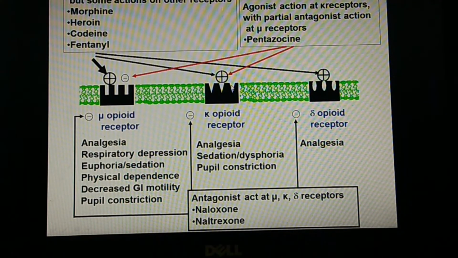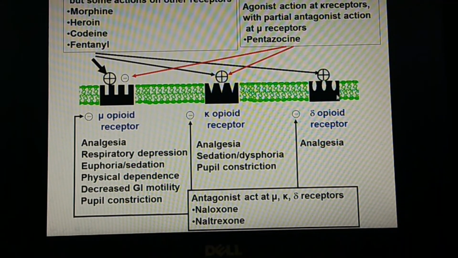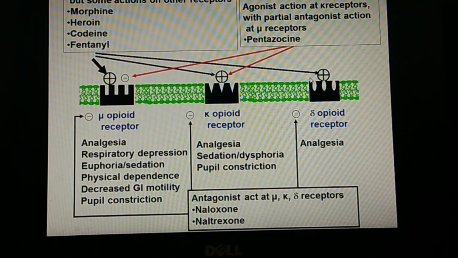One more advantage of the kappa receptor is that there is no respiratory depression. On the delta receptor, it causes only analgesia. So whenever the drug acts on the delta receptor, it may not have any effect other than analgesia. It may act only as a pain reliever.